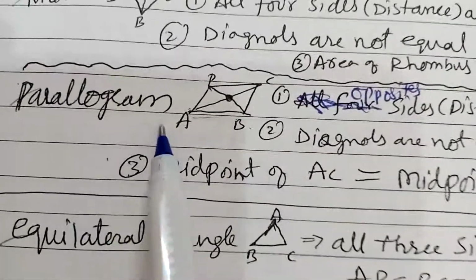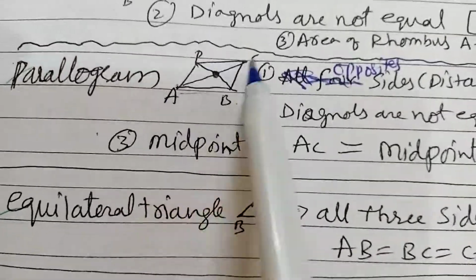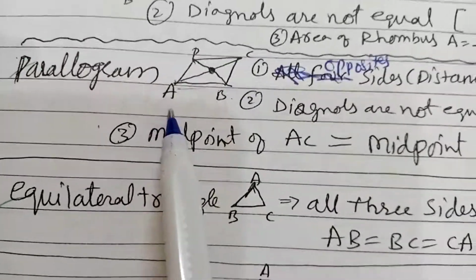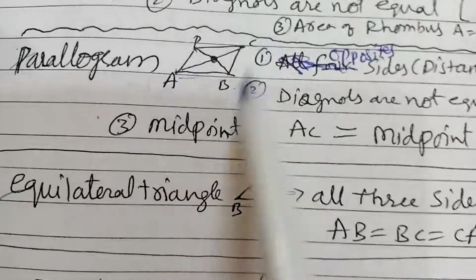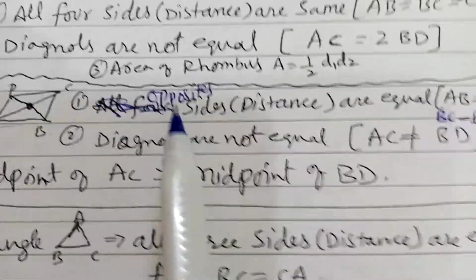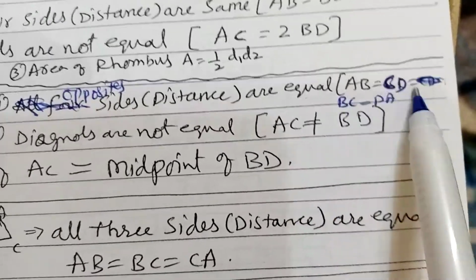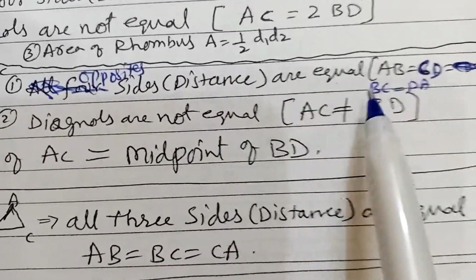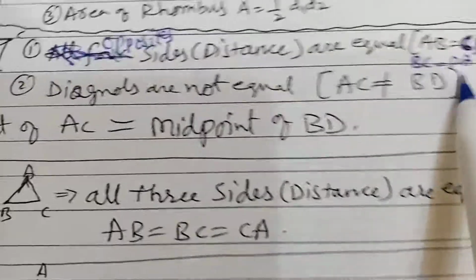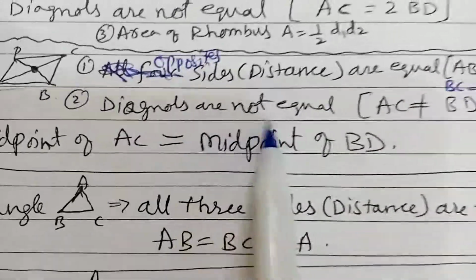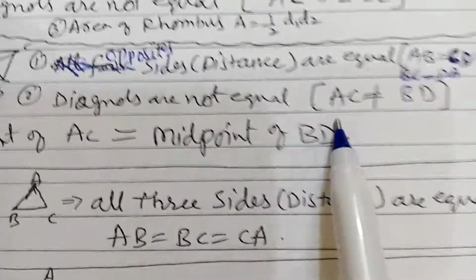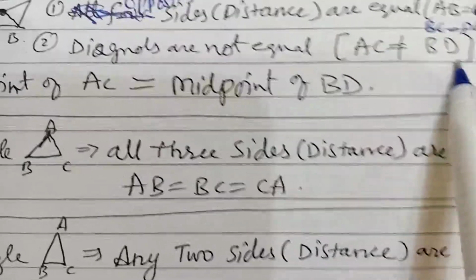Next, parallelogram. Parallelogram like this: A, B, C, D. Here opposite sides are equal. Opposite sides means distances are equal. AB is equal to CD and BC is equal to DA. Here diagonals are not equal. AC not equal to BD.